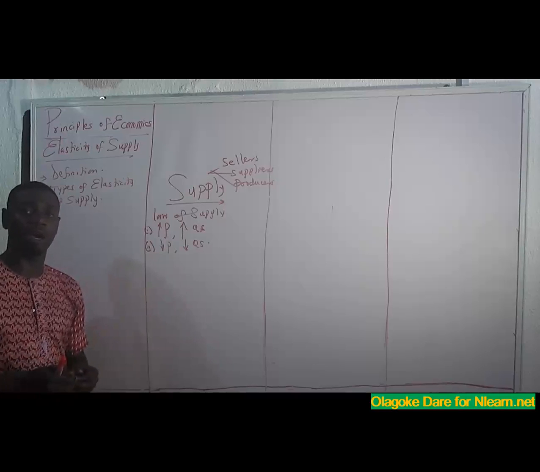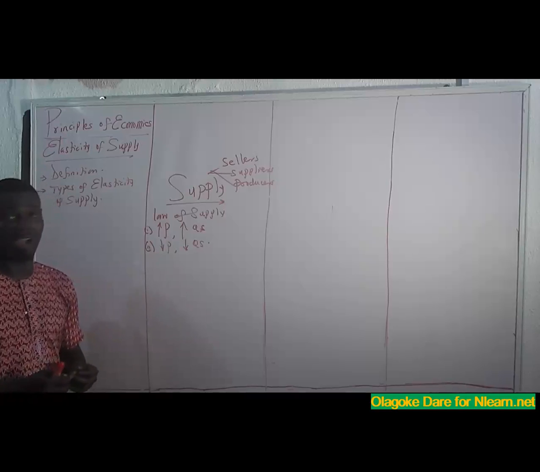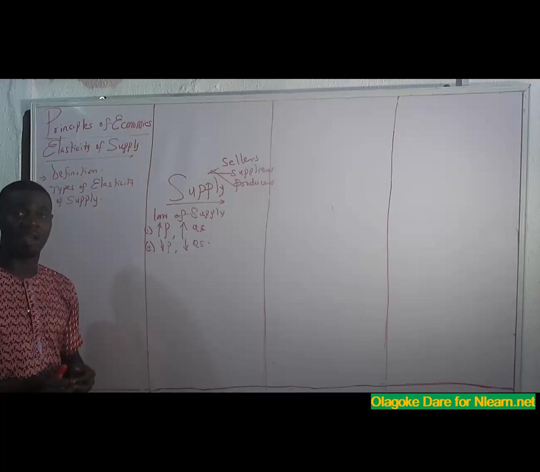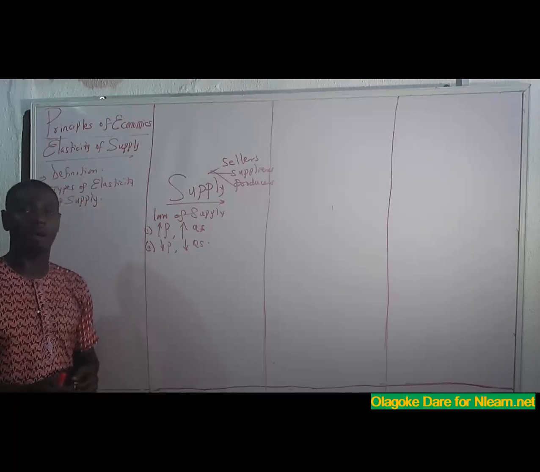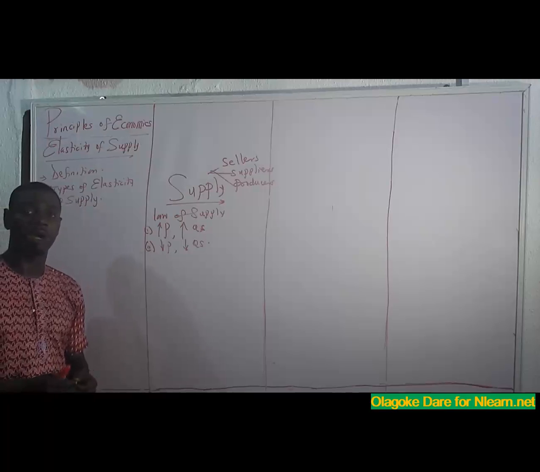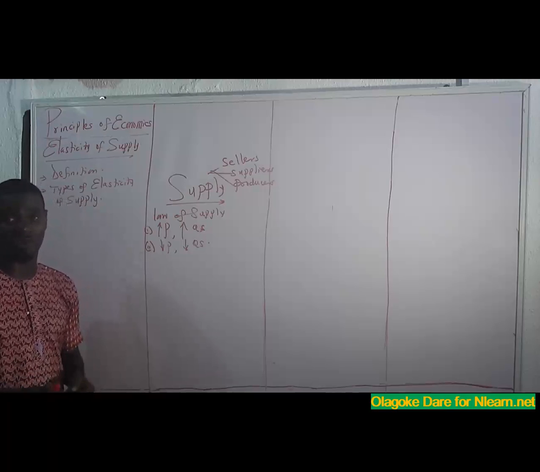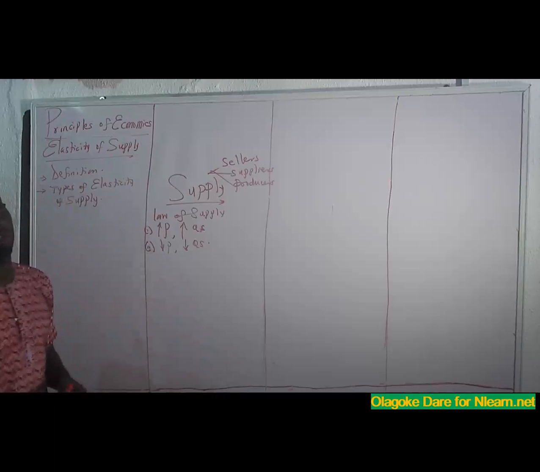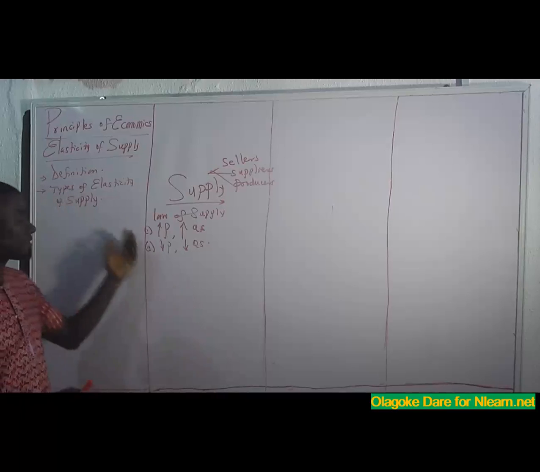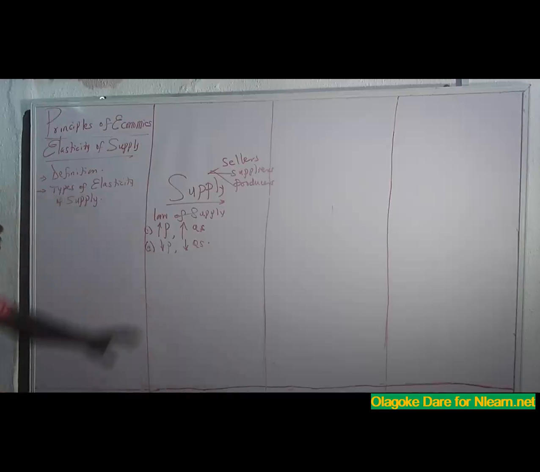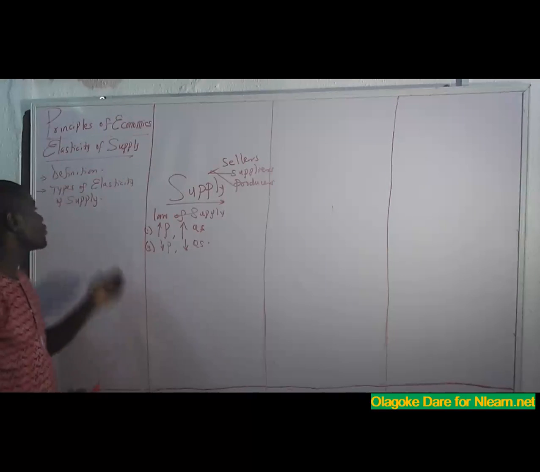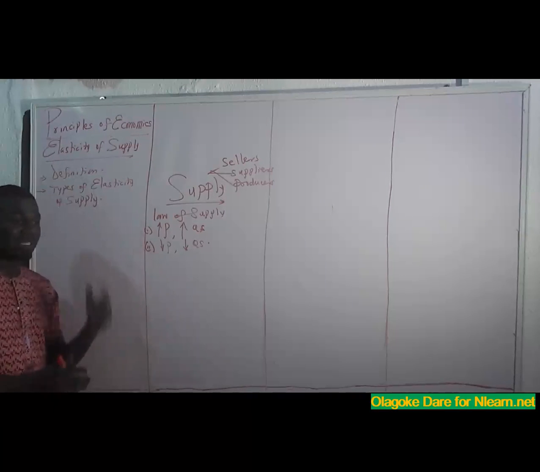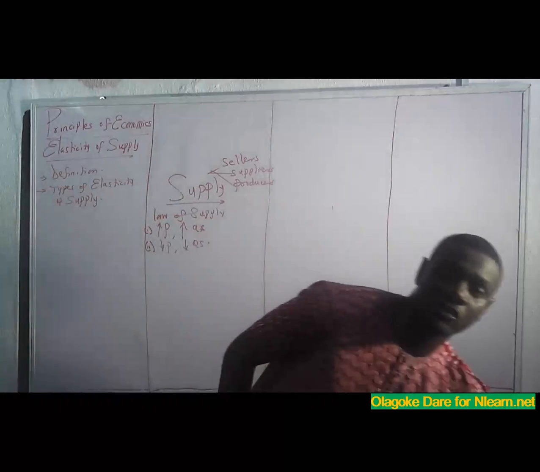Government policies affect quantity of goods supplied. We have population, which influences quantity of goods supplied, and weather condition also influences quantity of goods supplied. So these are the factors that influence supply. With this summary, we should be able to flow with elasticity of supply.